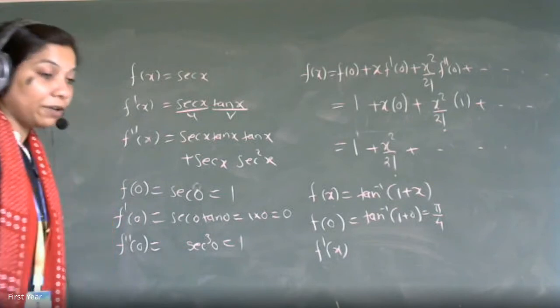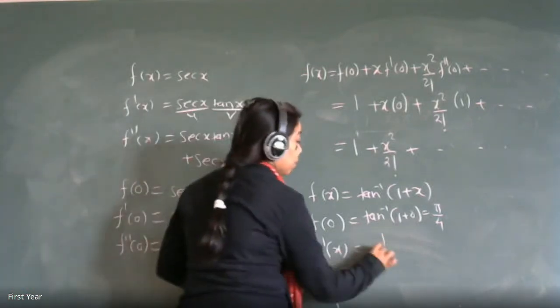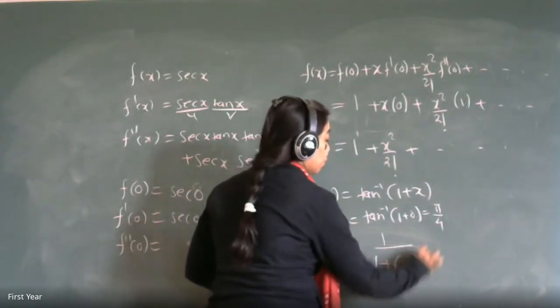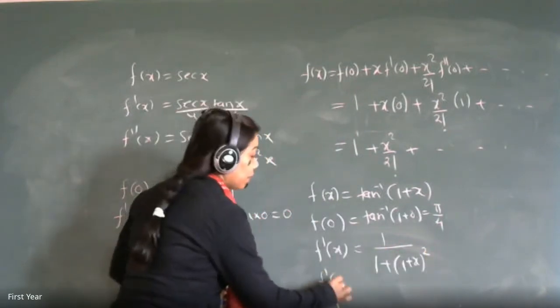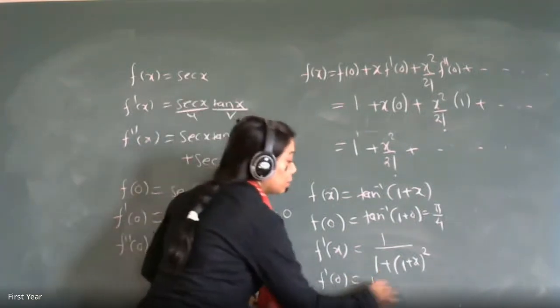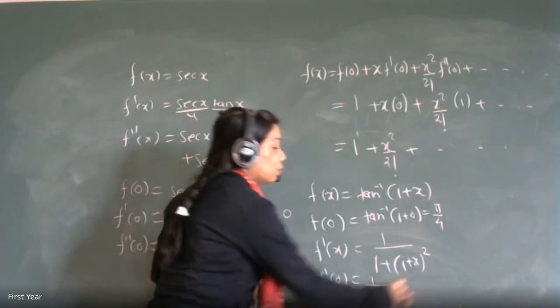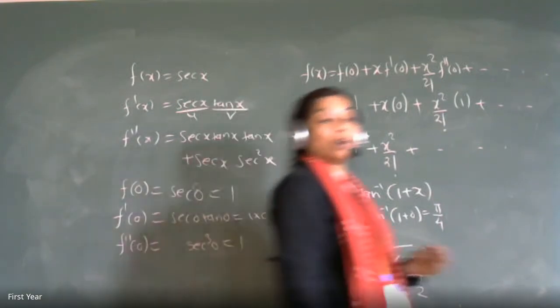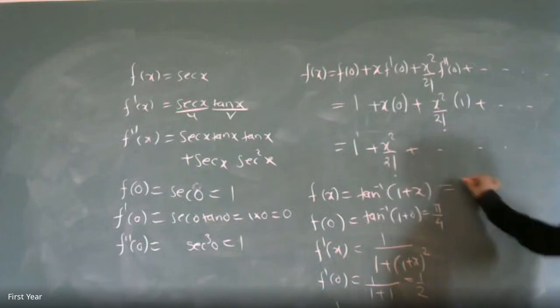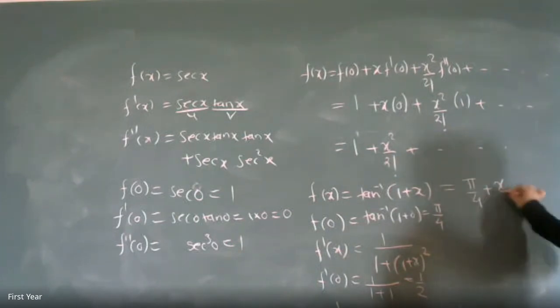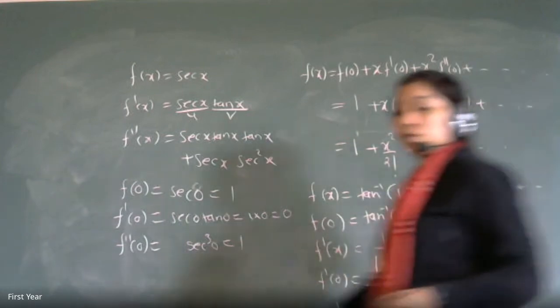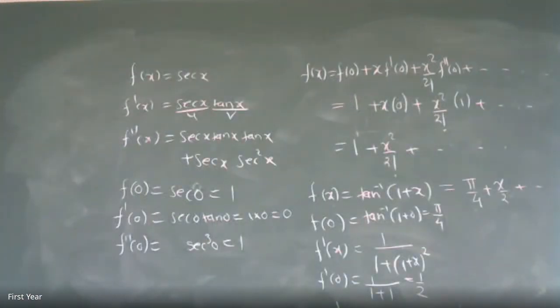f dash of x. What's the derivative of tan inverse? 1 over 1 plus, the 1 plus x whole square. Very good. So what is f dash of 0? Put x is equal to 0 again. So it is 1 over 1 plus 0, which is 1, so half. And therefore, your Taylor series expansion for the given function is pi by 4 plus x by 2 plus so on. So what's the option in the question? Option A. Option A is the answer. Is it okay? Yes, everyone?